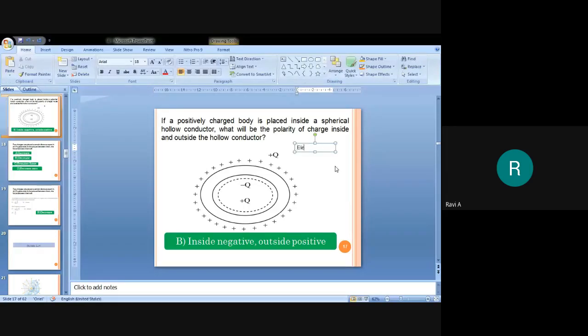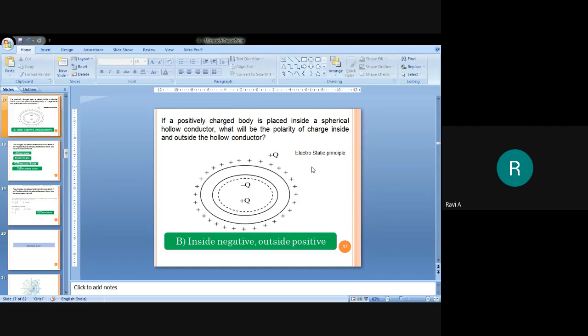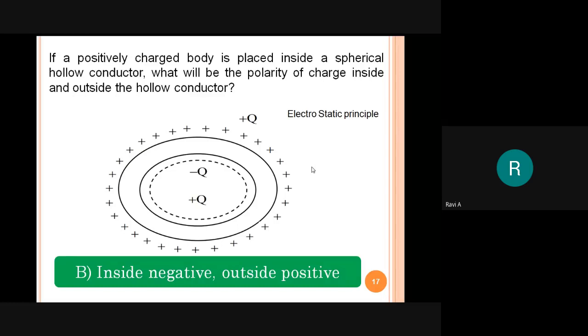Using electrostatic principle, the charges are created.